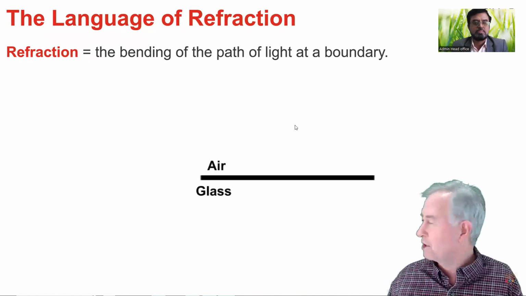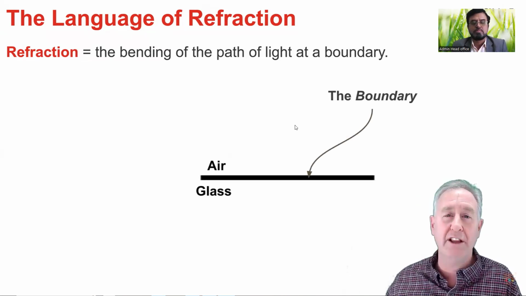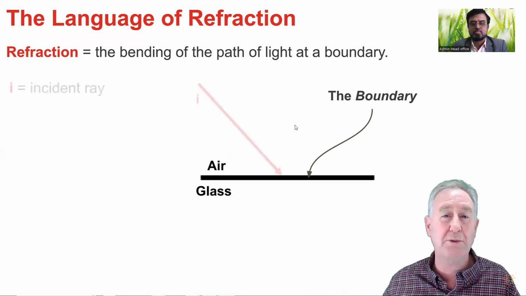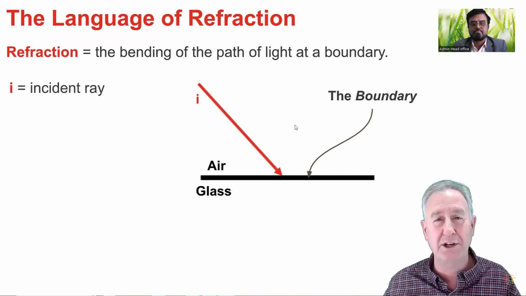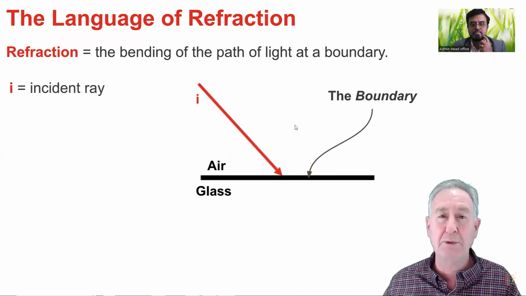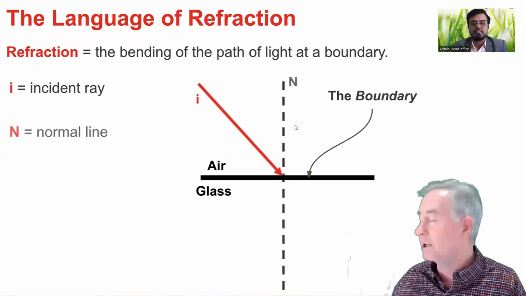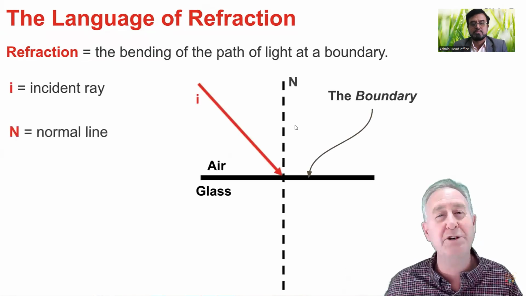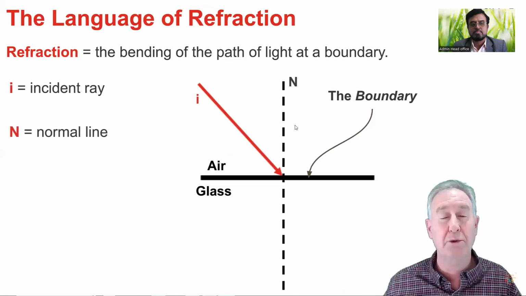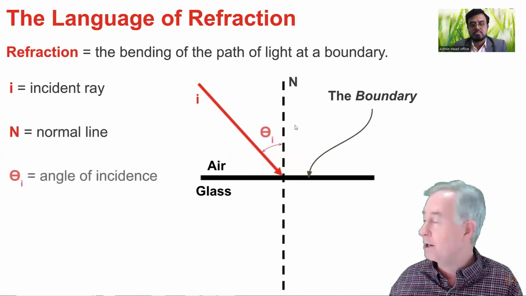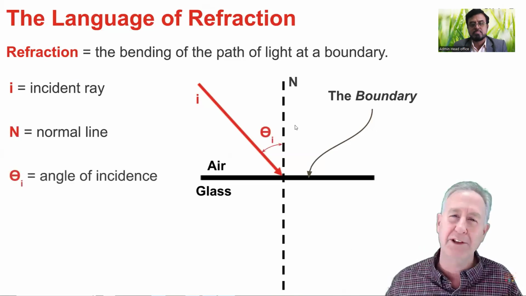As an example, consider a boundary between air and glass, and let's suppose that the light is within the air, approaching the boundary. This is referred to as the incident ray. At the point of incidence between this light ray and the boundary, we can construct a normal line, a line drawn perpendicular to the surface. And once we do, the angle between the normal line and the incident ray can be measured. This is the angle of incidence.